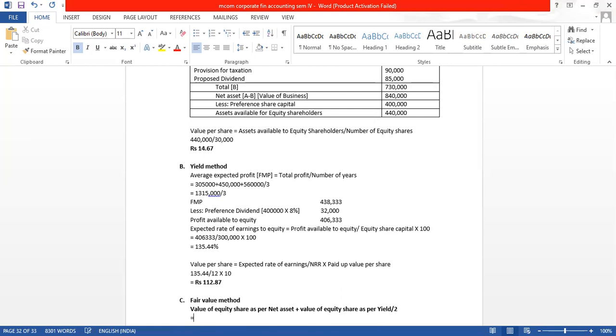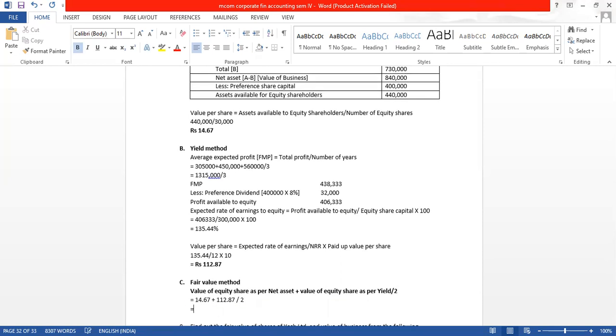So let us substitute with the formula. How much is it? 14.67 plus how much did we get? Yield 112, divide by 2. Find out how much we are getting. We are getting rupees 63.77. So we have got this also.